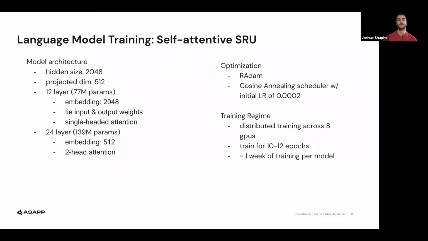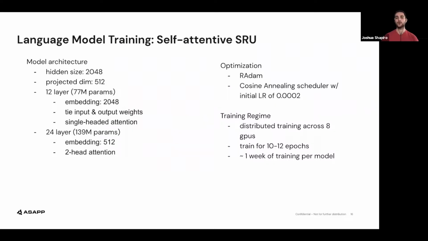We train a 12-layer and 24-layer self-attentive SRU with slight variations in architecture. Both models rely on a hidden size of 2048 and a projected dimension of 512. We use an RAdam optimizer with a cosine annealing learning rate scheduler. The initial learning rate is set to 2e-4, and we distribute training across 8 GPUs for each model, using the largest batch size that fits into memory, given the model size and GPU type.